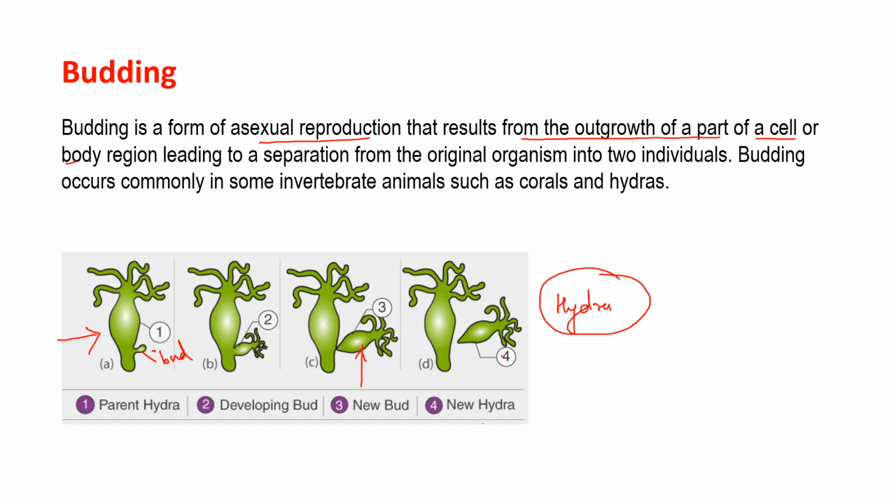The small bud receives its nutrition from the parent hydra and grows healthy. Growth starts by developing small tentacles and the mouth, as you see in the picture. Finally, the newly produced hydra gets separated from its parent hydra and becomes an independent organism. This type of reproduction is found in many invertebrate animals like corals and hydra, and the best known example is hydra.